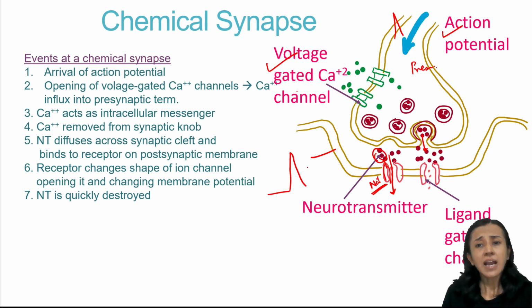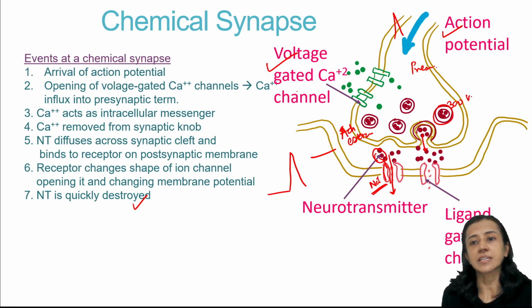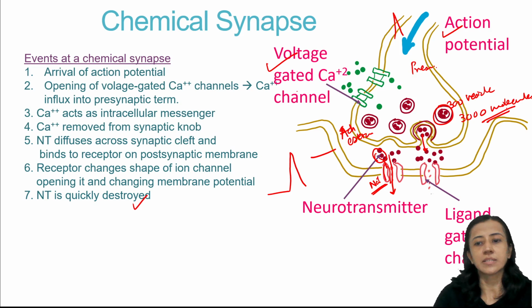After the neurotransmitter completes its action, it is degraded by the enzyme which is present in the synaptic cleft. Here for acetylcholine, we have acetylcholine esterase present. Now, one more important thing here. When one action potential comes, about 300 vesicles rupture. 300 vesicles, and each vesicle has about 3,000 molecules of acetylcholine or any other neurotransmitter.